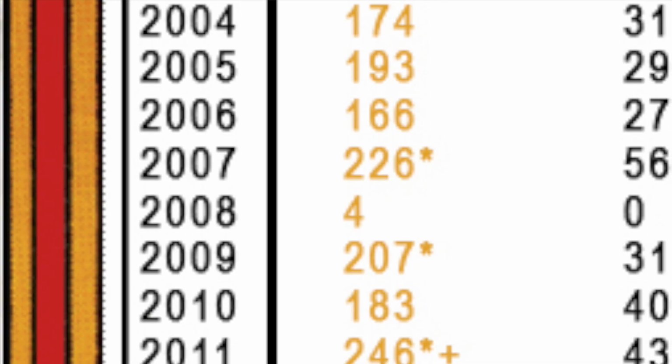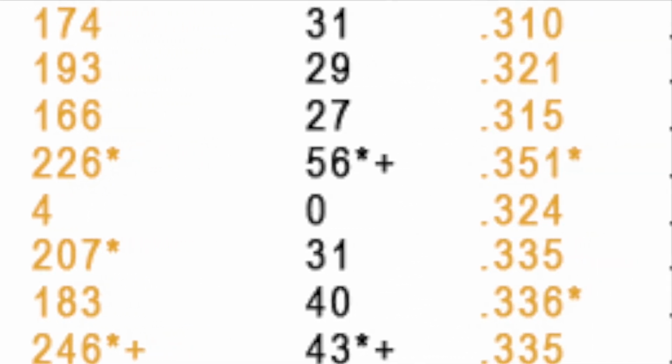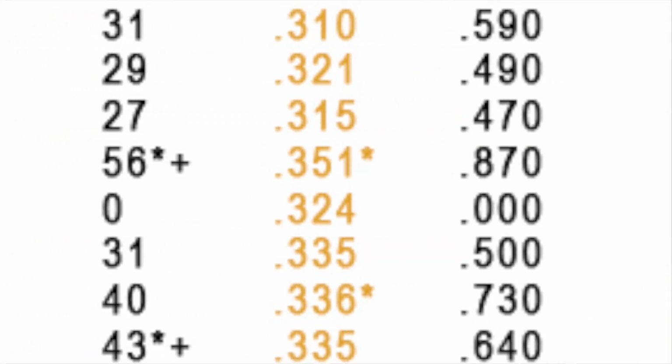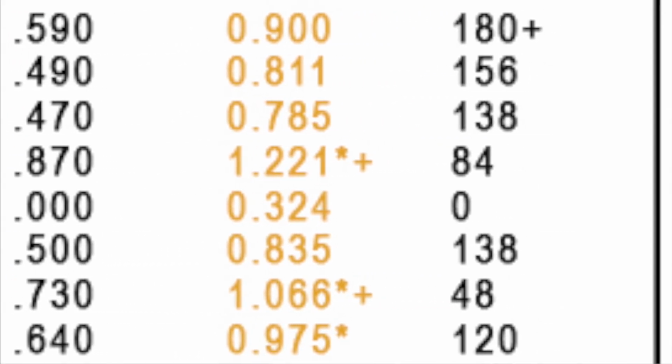Tom Brady's 2007 MVP season, he would have led the National League in hits, leading the majors in home runs. He would have led the National League in batting average. He would have led the majors in OPS and would have just 84 strikeouts.